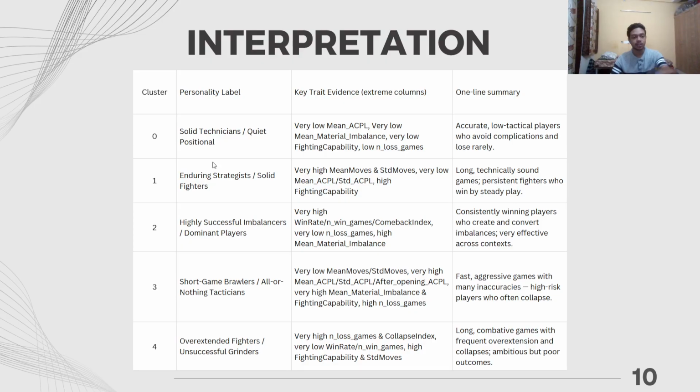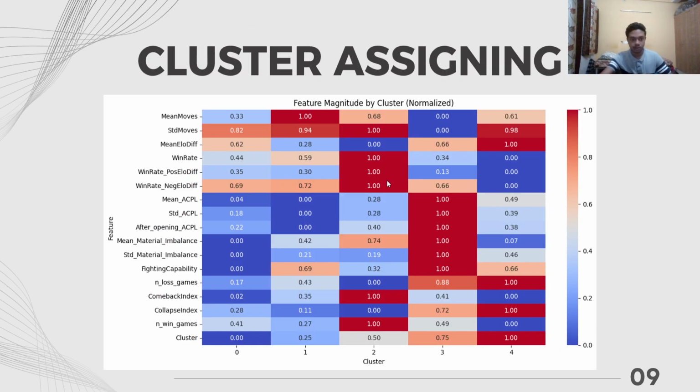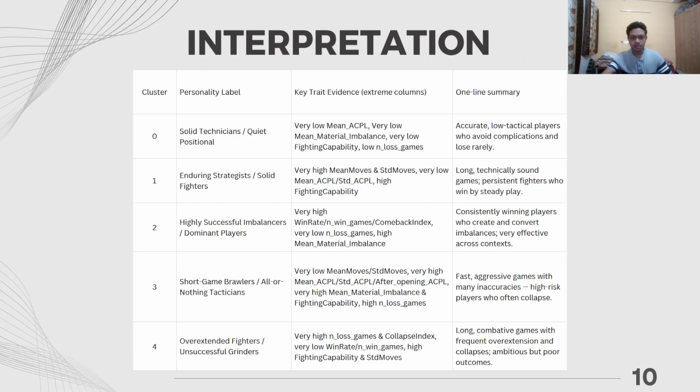For example, as we saw for cluster one, they had very high mean moves and standard deviation of moves, very low mean ACPL and standard ACPL, and high fighting capability. I guess I missed this in the code, but it's over here. The fighting capability is not very high, but it's a very good measure. Even if the person reaches a losing position, they are able to fight. So that's why the name is given.